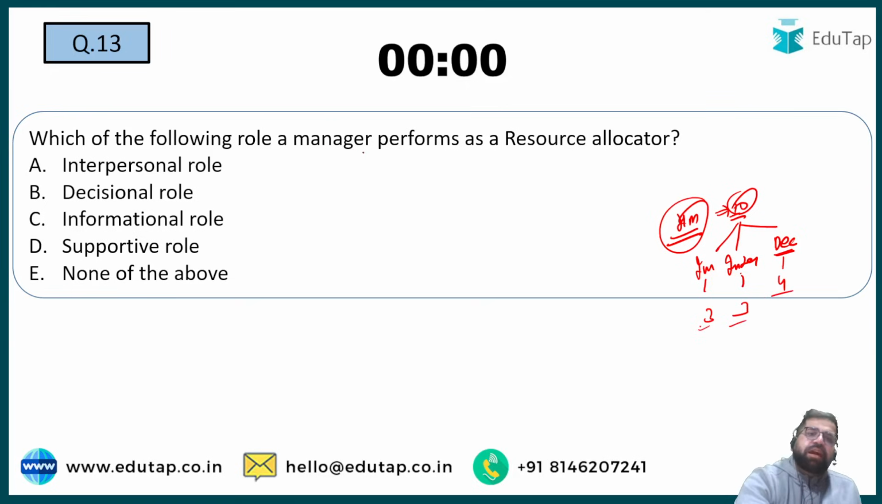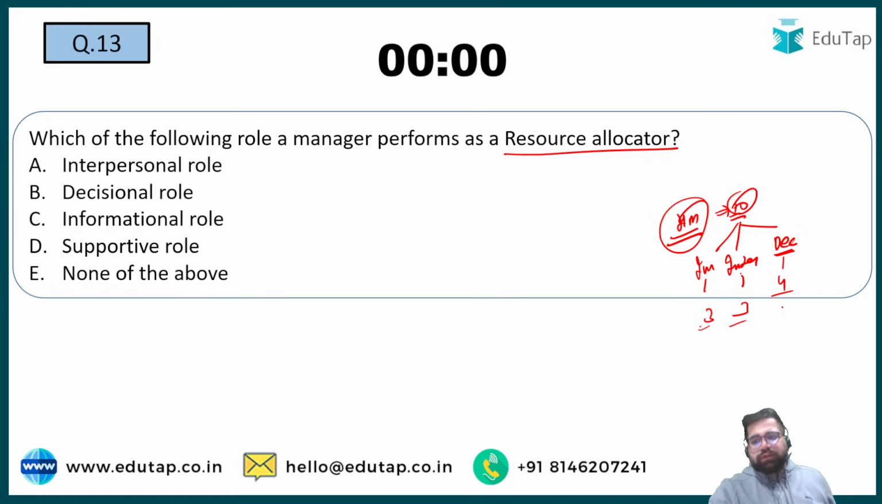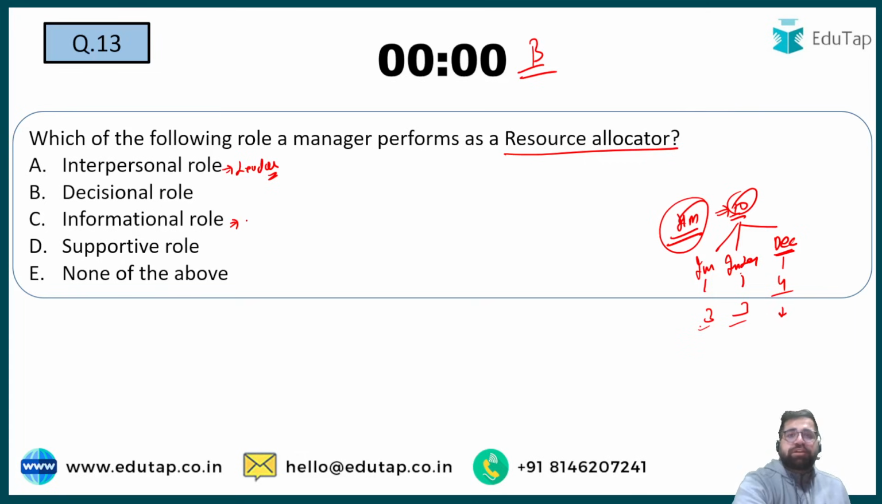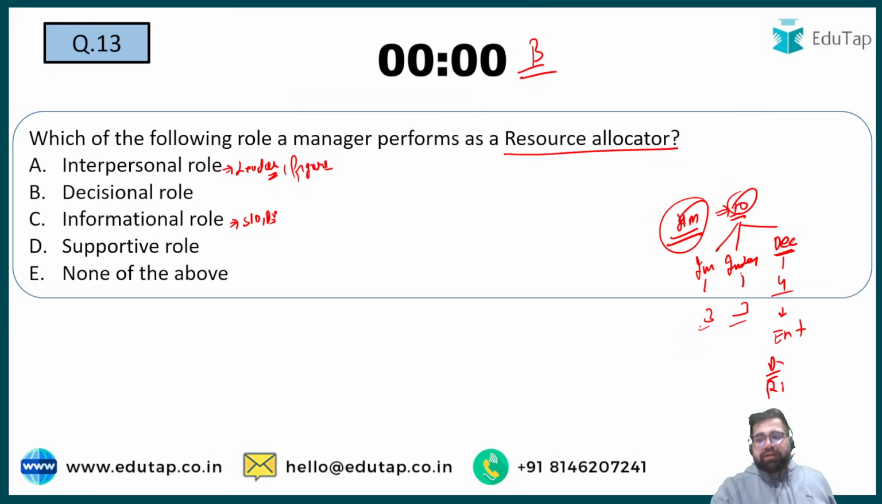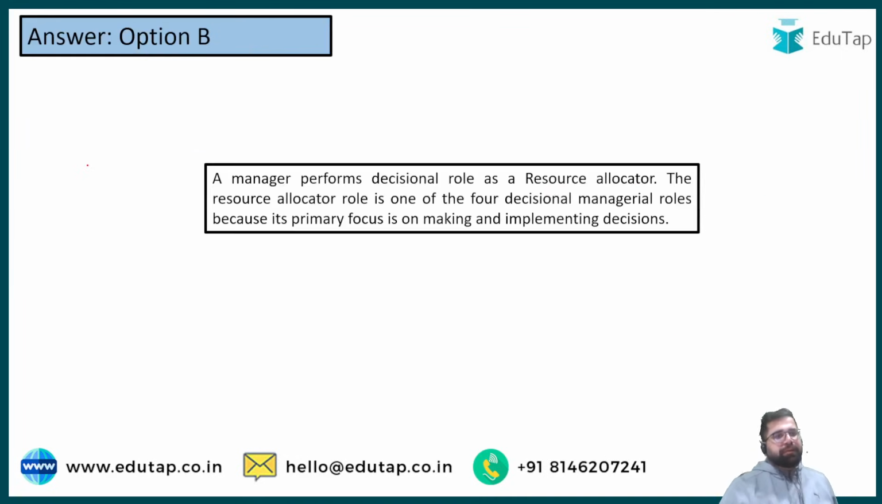The question is asking you regarding a manager performing the resource allocator role. So resource allocator comes under your decisional roles. Therefore, the correct answer for question number 13 will be option number B. Interpersonal, I hope you know, leader is one of the most famous interpersonal roles. In informational, you collect the information, you have spokesperson, you have disseminator and whatnot. In interpersonal, you also become the figurehead of the company. So I hope you remember all the 10 roles. In decisional, you also have entrepreneur, you have disturbance handler, you are resource allocator and whatnot. Right? So the correct answer over here will be option number B.